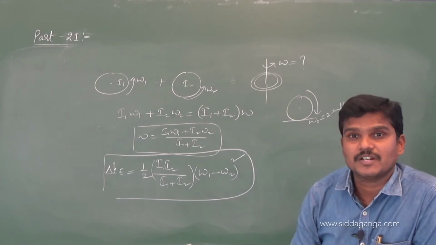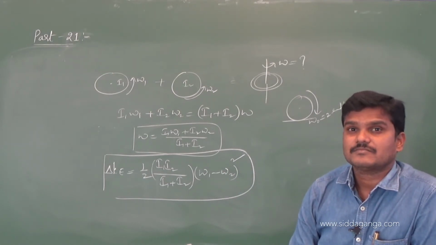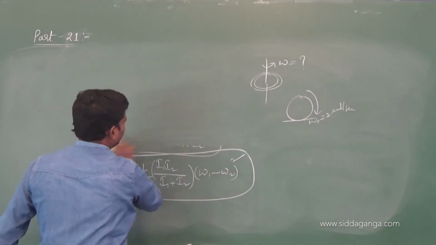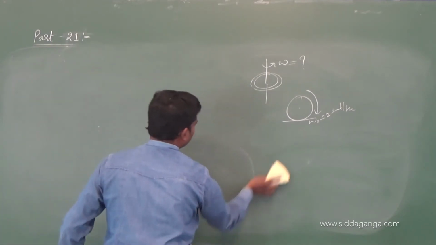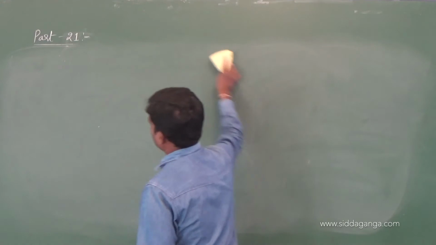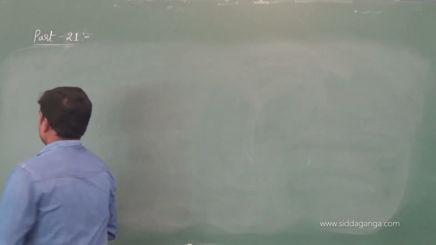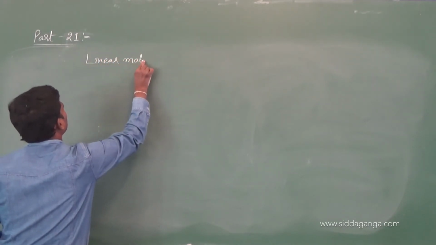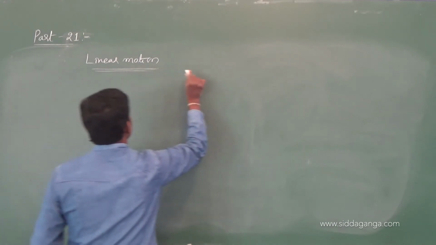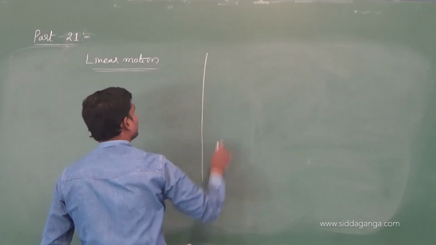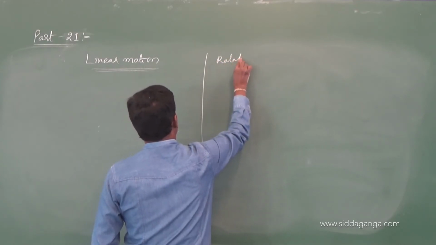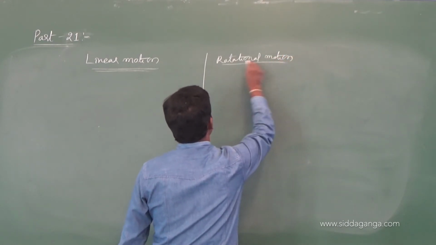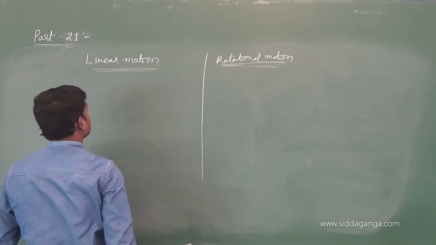What is a in the previous chapter? Let me write the link between linear motion and rotational motion, then you will get a correct idea. After that I will continue rolling motion. Let us see all the formulas, that's better I think. Linear motion, write down one side linear motion, and the other side rotational motion. Now I am writing equations of motion in rotatory motion, and the equations of motion from the previous chapter.